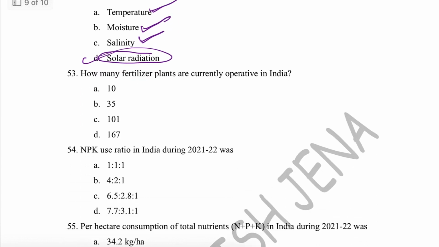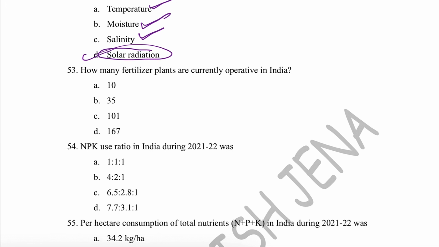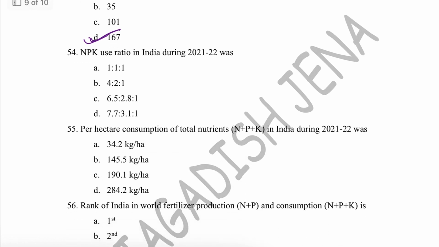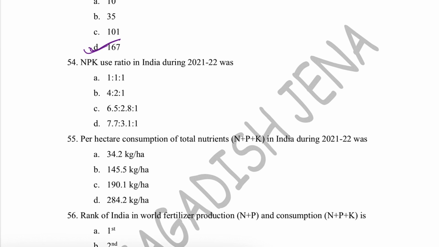The next question is, how many fertilizer plants are currently operative in India? You will be astonished to know that there are 167 fertilizer plants operative right now in India. 167. What is the NPK use ratio in India during 2021-2022? The NPK use ratio is 7.7 is to 3.1 is to 1.